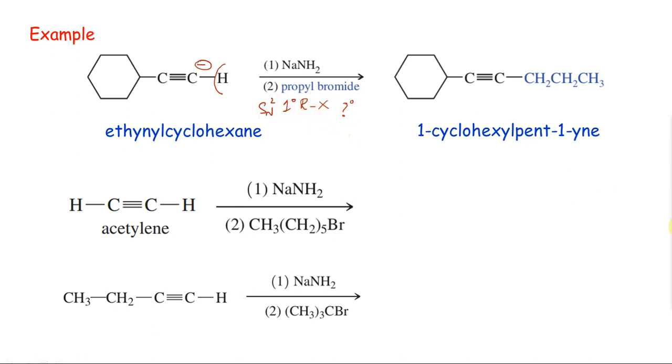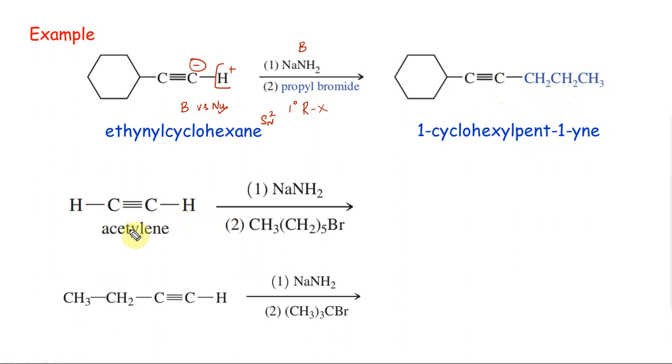So let me do it one more time just for clarity. How do you proceed in NEET? NaNH2, okay, terminal alkyne, so this behaves as a base. It abstracts this hydrogen as H plus and this becomes minus. Okay, now this has the option to behave as a base versus a nucleophile. It can be both. I have RX here and the degree is 1 degree, so this is going to behave as a nucleophile, an SN2 reaction. So I get the corresponding compound, which is an alkyne. I don't have any elimination. So now I go here.